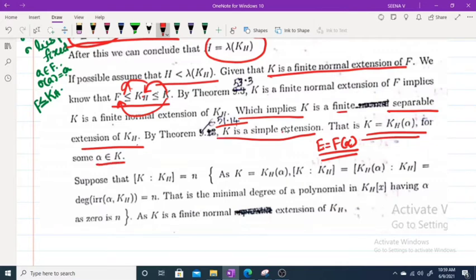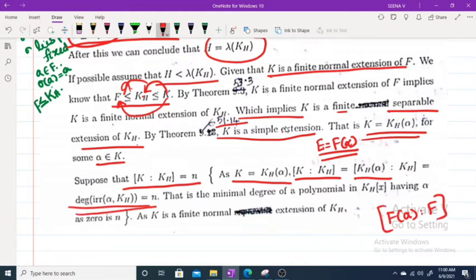So suppose this is a simple extension, we can write the degree like this. The degree of K over KH is equal to n. Why? We have K equal to KH of alpha, so the degree of K over KH is the degree of KH of alpha over KH. What does this represent? This is the degree of the irreducible polynomial of alpha over KH.